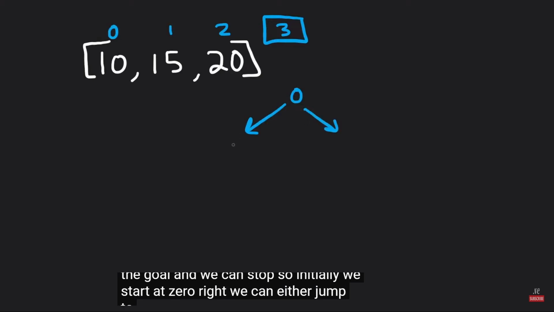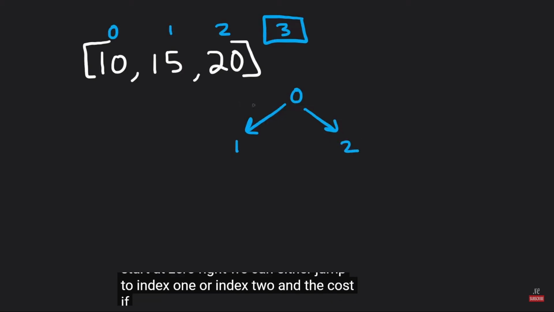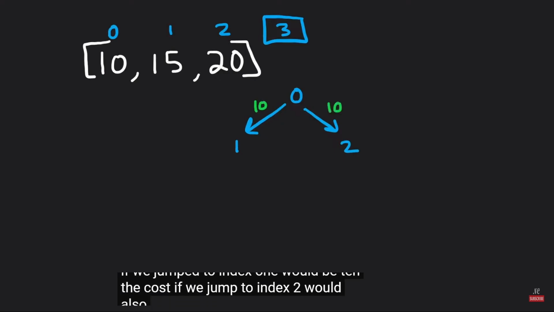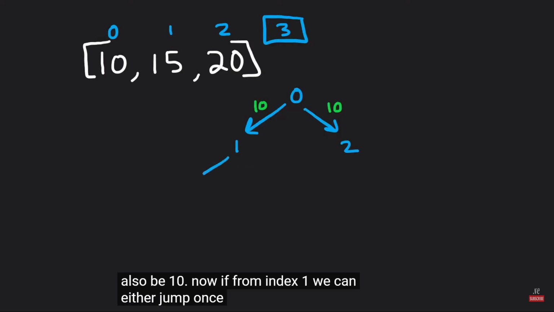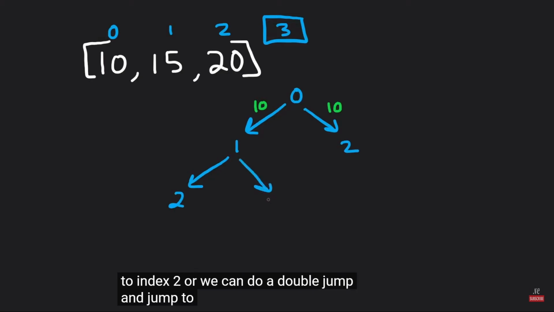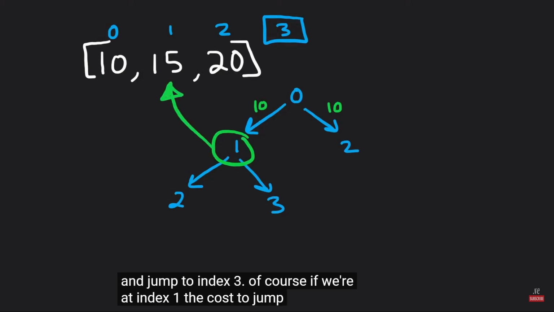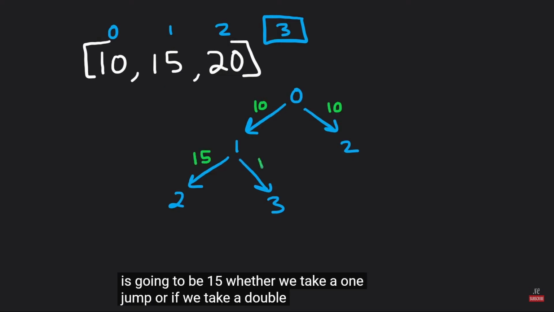We can either jump to index 1 or index 2, and the cost if we jumped to index 1 would be 10. The cost if we jumped to index 2 would also be 10. Now, from index 1, we can either jump once, meaning we jump to index 2, or we can do a double jump and jump to index 3. Of course, if we're at index 1, the cost to jump from there is going to be 15, whether we take a single jump or a double jump.